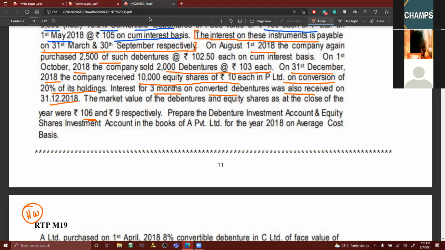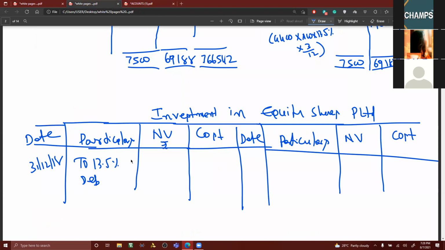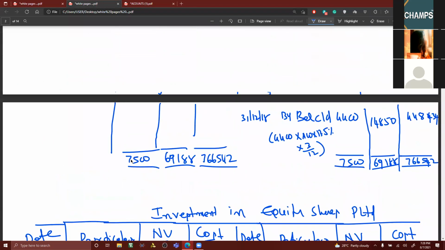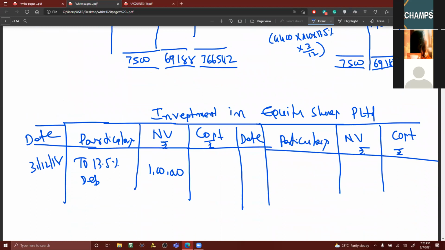Just to explain you, I'm also writing nominal value of shares. What is nominal value? 10,000 into 10. It is 1 lakh, no? Since I've written the heading, you can also write the number, but I'm writing nominal value since I've already written here. It is 1 lakh, no, my dear friends? Yes, sir. What is the cost price we got here? 1,12,108.